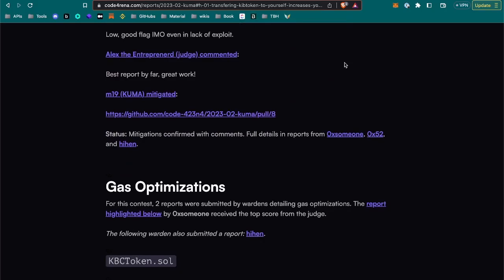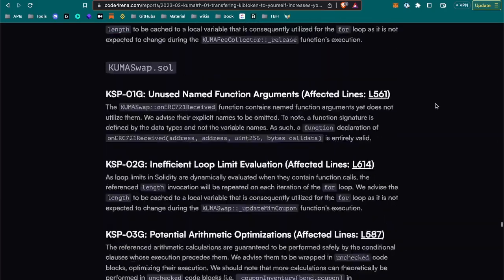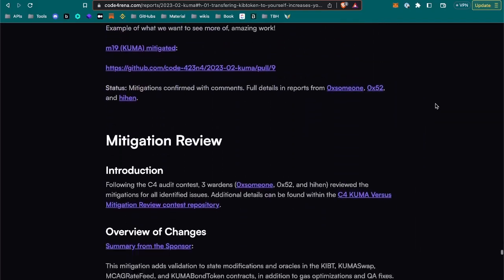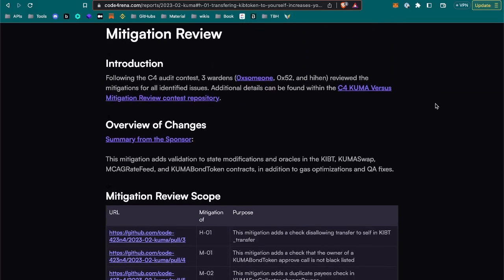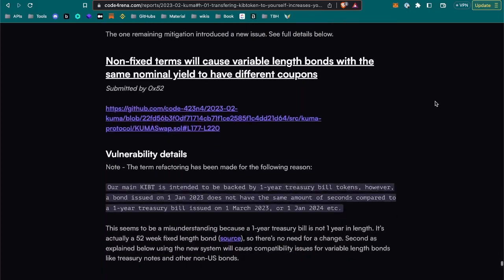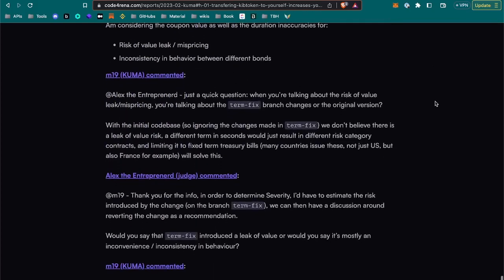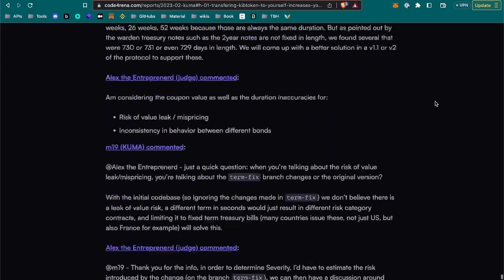Touche. Okay, those are the gas optimizations, but we're not gonna go through those, that's for sure. So this is mainly it. Mitigation review. It's probably, yeah, we already went through those. So guys, I think from now, as an experiment, this is all for now.